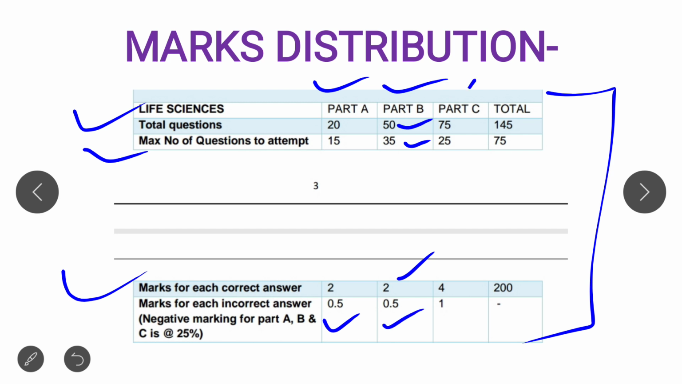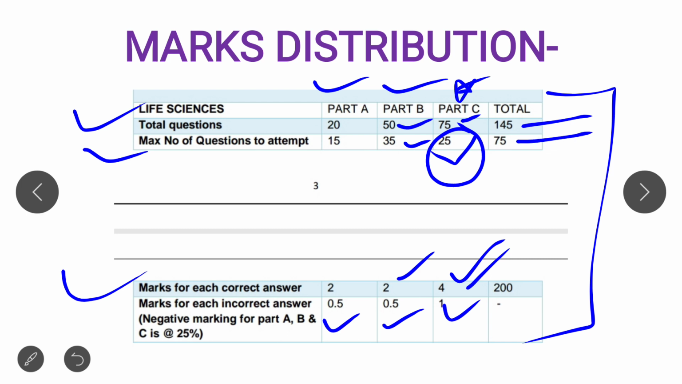And part C is the most important, where you get conceptual questions from all those important modules and important topics that I mentioned previously. There are a total of 75 questions, and you have to attempt just 25 questions, but these 25 questions are going to be very tough, and it is 4 marks for each correct answer. Negative marking is also more than part A and part B, it is 1. So the total questions will be 145. You have to attempt 75 questions, and total marks is 200. So this is the mathematical way, the marks distribution.